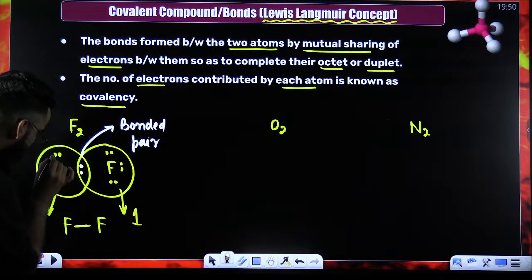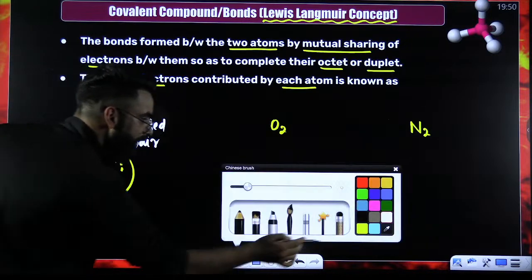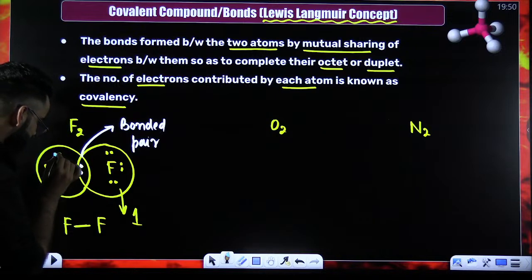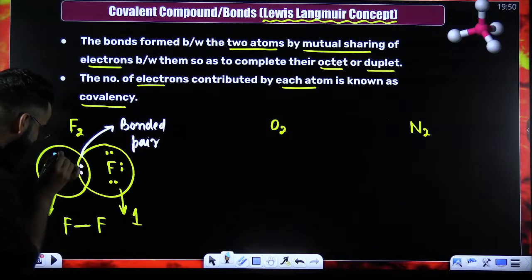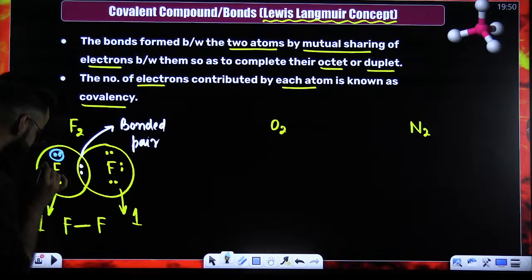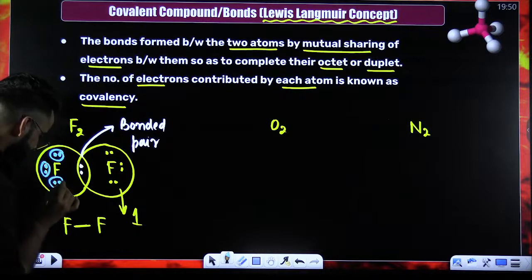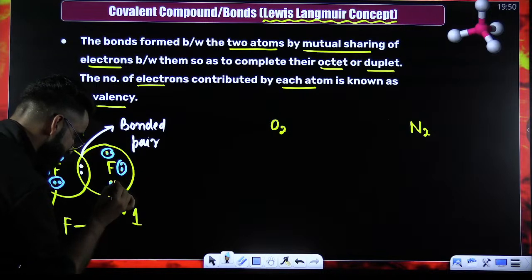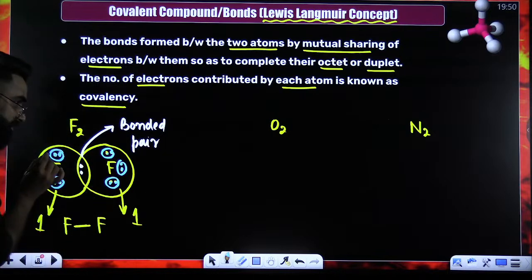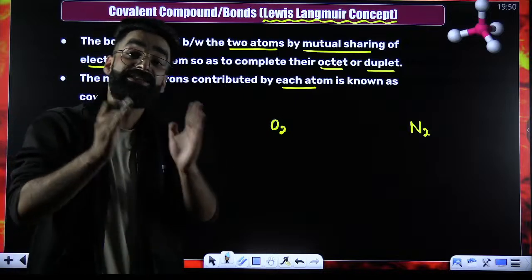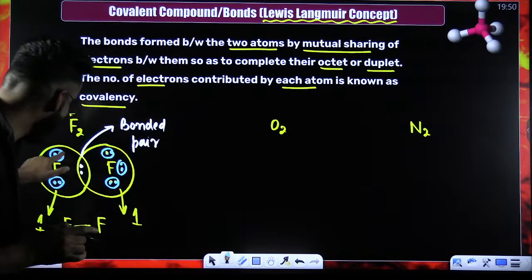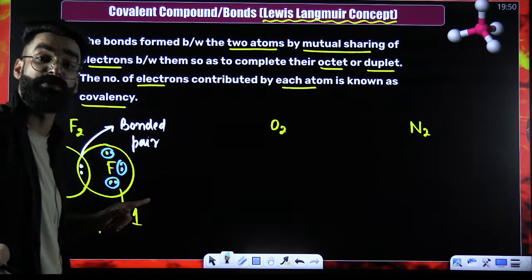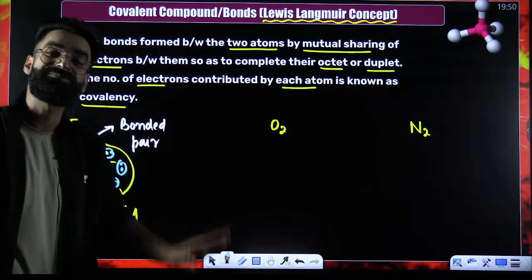Now, if you talk about this particular electron pair, or even this one, or even this one, these are the electron pairs which belong to the valence shell of fluorine but did not participate in the bonding.